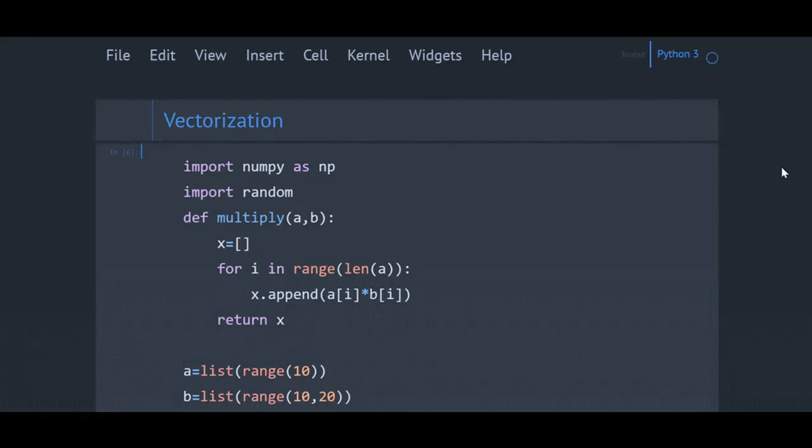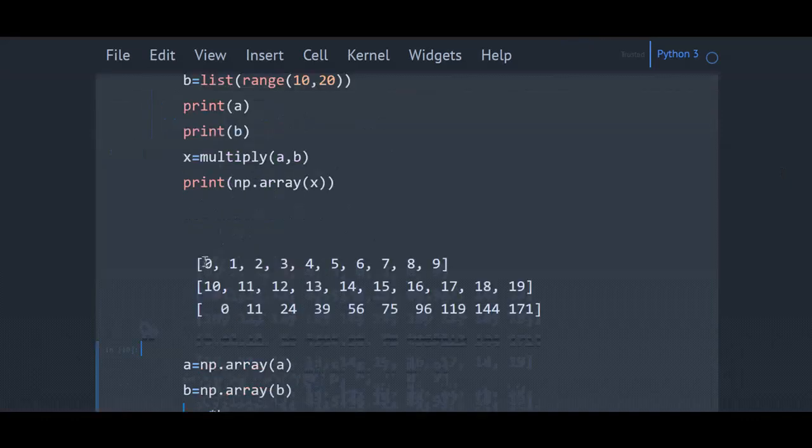In this video, we will see vectorization and broadcasting. Vectorization and broadcasting are two important concepts used in Python. Let's first see vectorization. Consider I have two lists of numbers, one is from 0 to 9 and other is